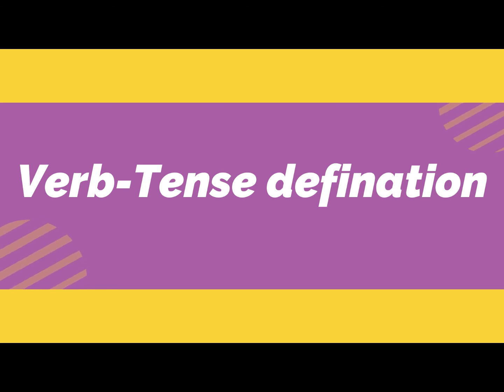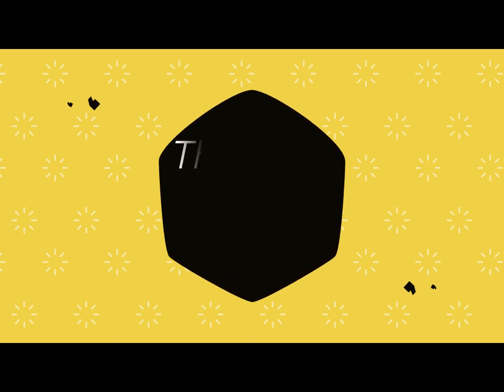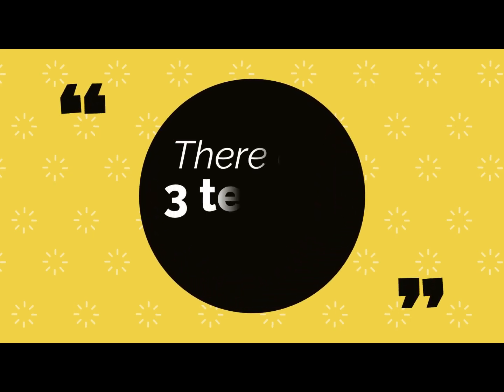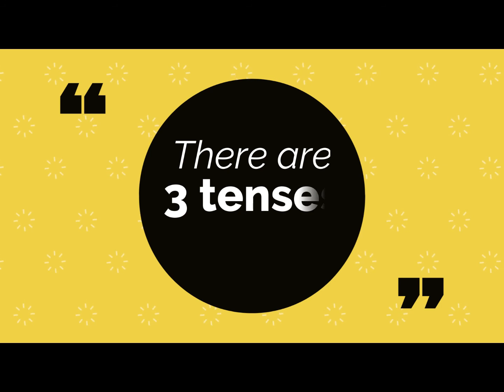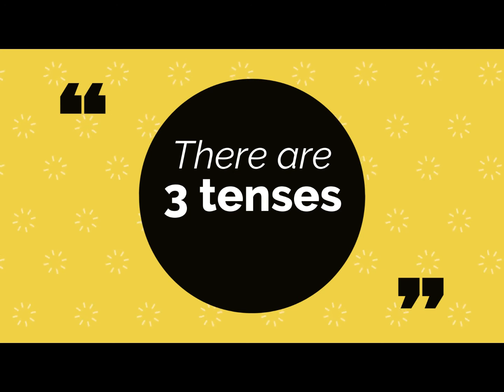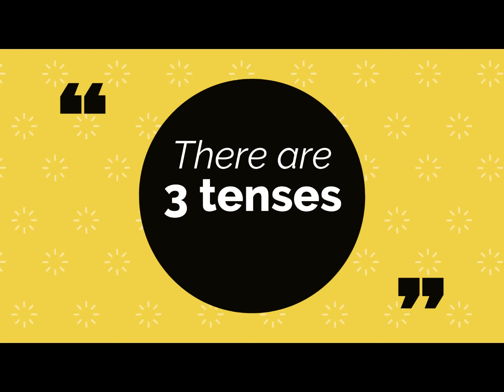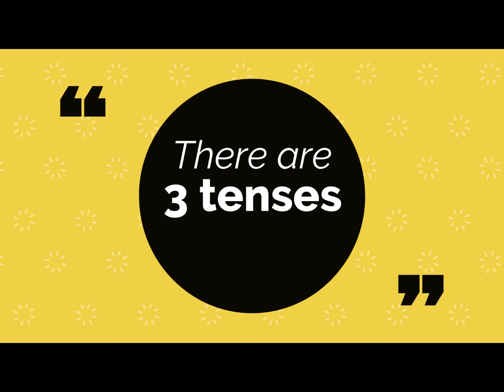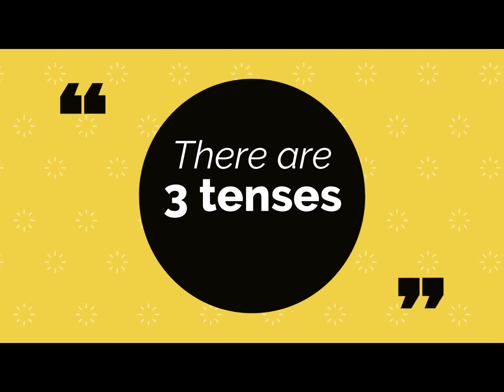What is a verb tense? That we study in detail when we will take up the topic tense in English grammar. So, just in brief, I tell you that there are three tenses, the past, the present, and the future, that we use to explain when something occurs or is going to occur or happen. So, what's a verb tense? It's the form of the verb that helps us to figure out the time of the action, whether it's the present, the past, or the future.